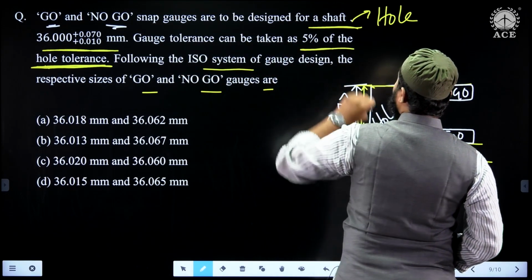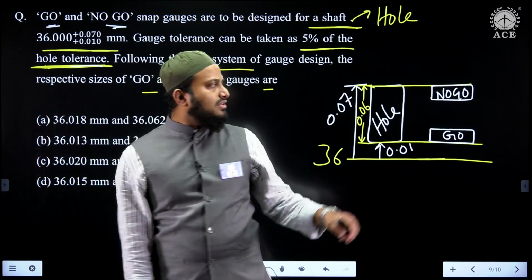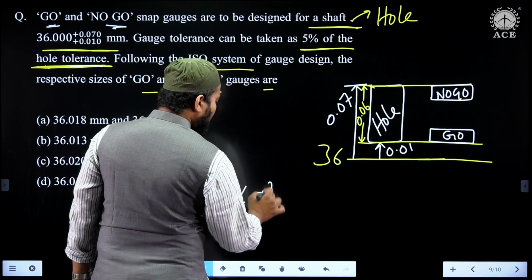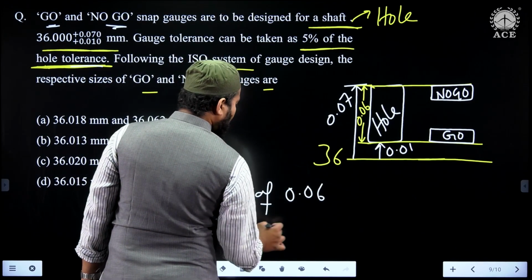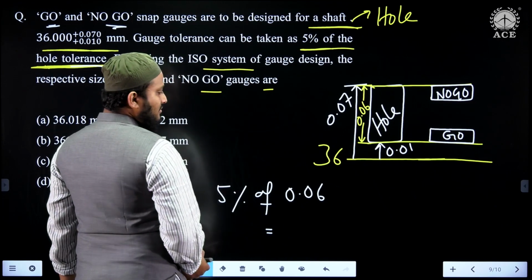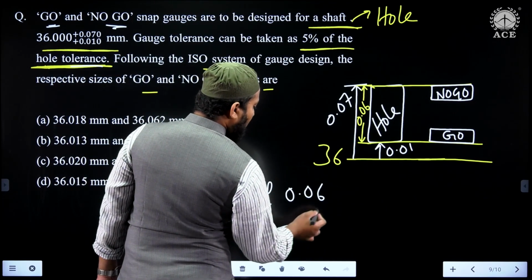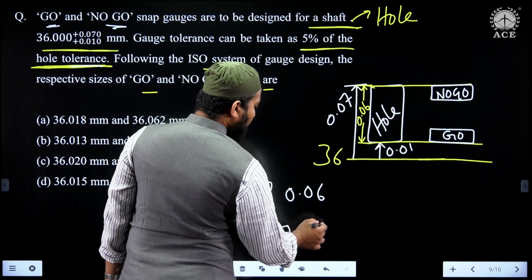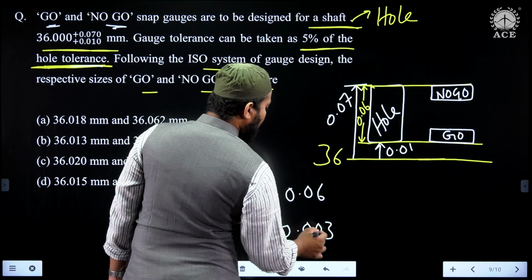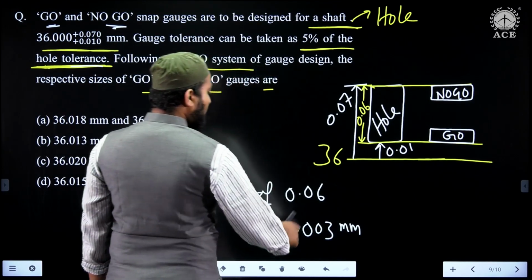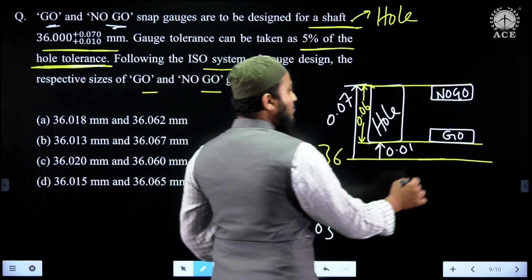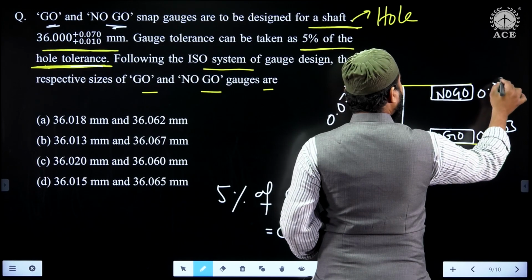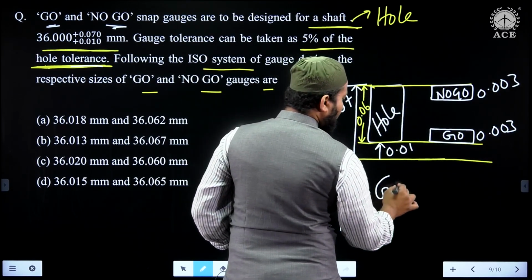gauge tolerance can be taken as 5% of the hole tolerance. So what is the hole tolerance? It's 0.06. So 5% of 0.06 will be how much, sir? 0.003 mm, right? 0.003 mm. So when this is 0.003 mm, for the go gauge, shall I write